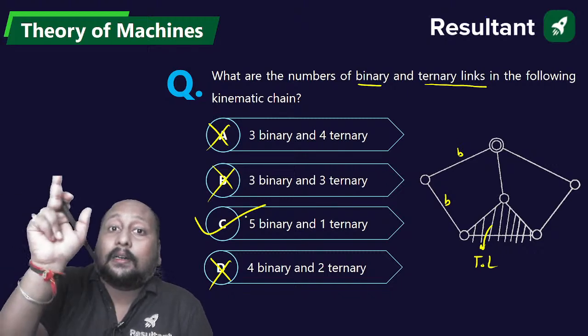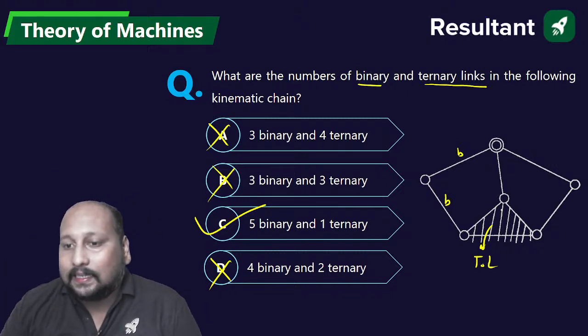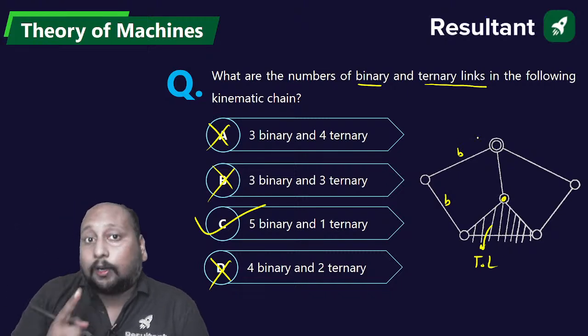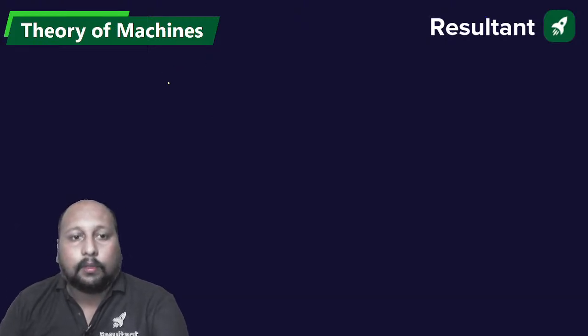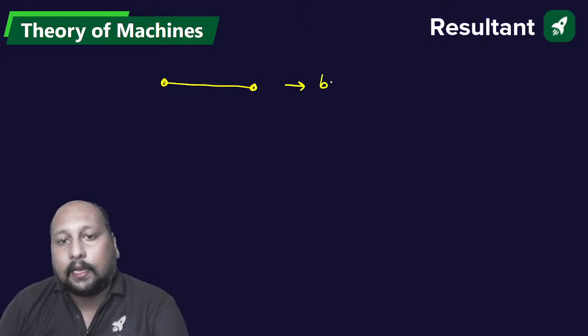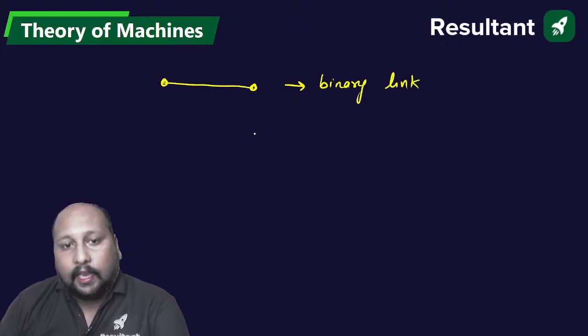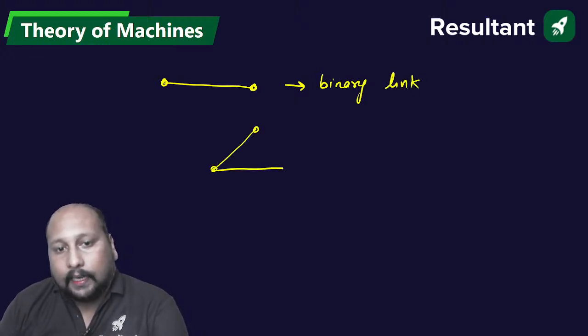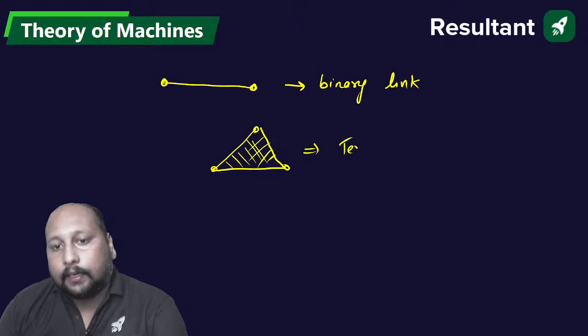They're asking about ternary links. They're not talking about joints. This is a binary joint. This is a ternary joint. Okay, but they're asking about links. So if a link is having 2 endpoints, this is called as a binary link. If a link is having 3 endpoints, then we call this as a ternary link.